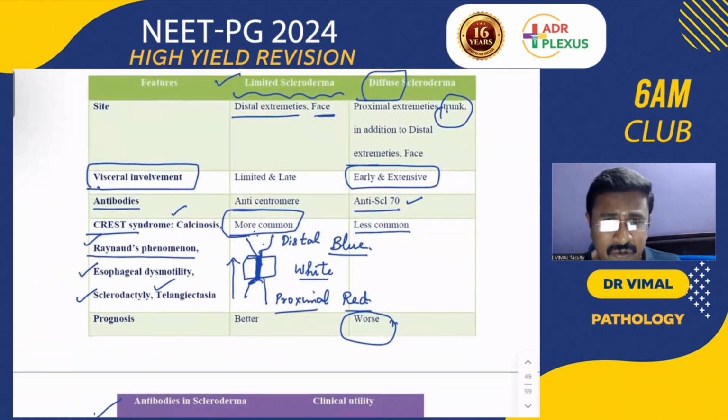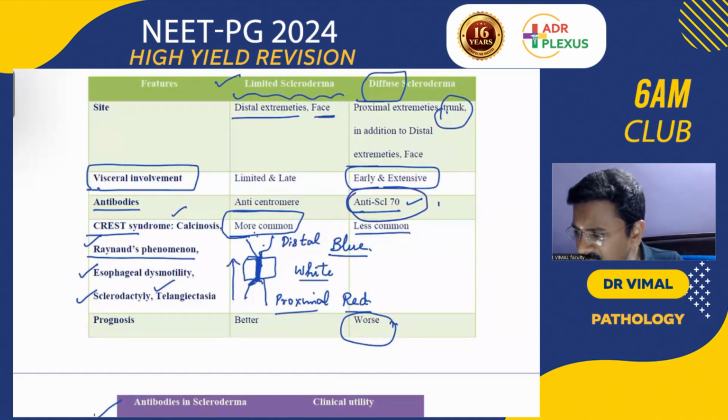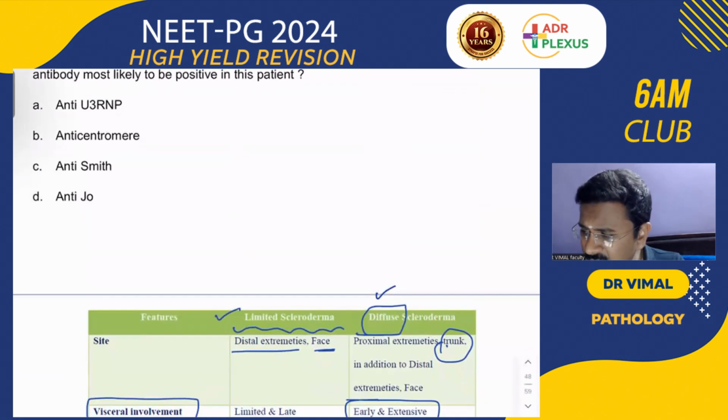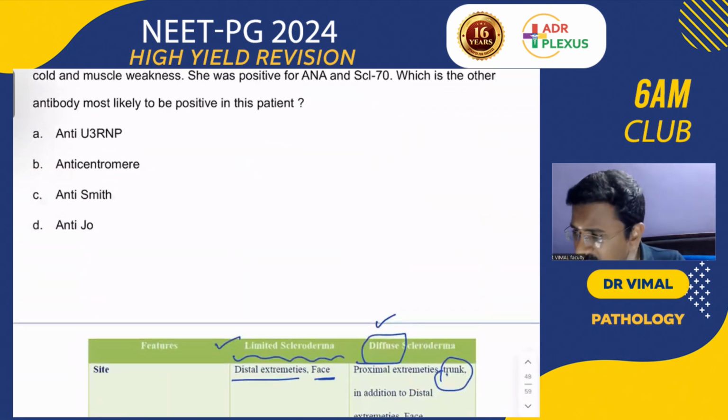CREST syndrome is more common in limited scleroderma. Anti-SCL70, if it is positive, it is diffuse scleroderma. Please remember that. Very important.